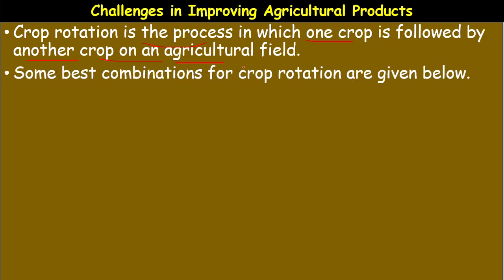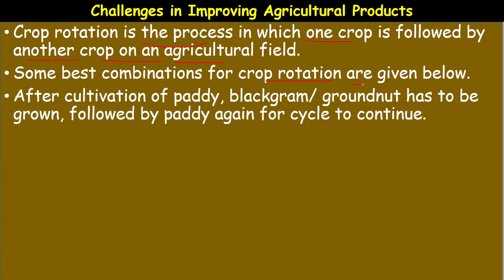Okay. So, some best combinations of crop rotations are given here. Let us observe. After cultivation of paddy crop, black gram or groundnut has to be grown, followed by paddy again for the cycle to continue, meaning paddy followed by black gram or groundnut, again paddy, like that.